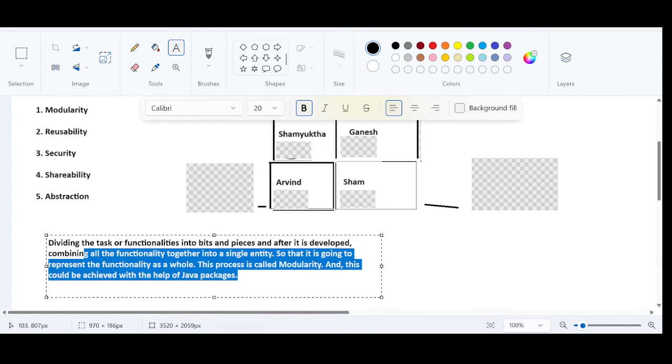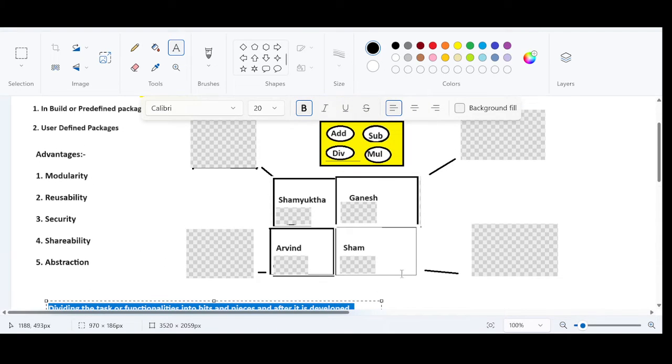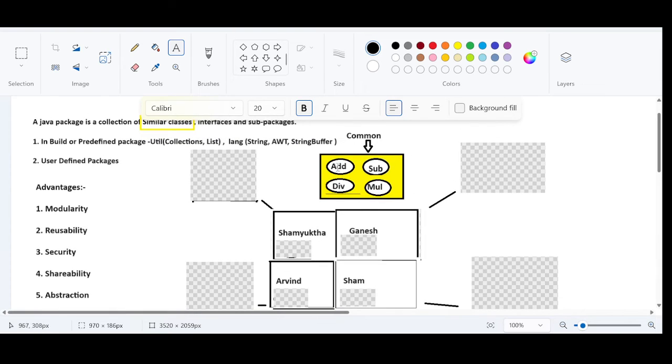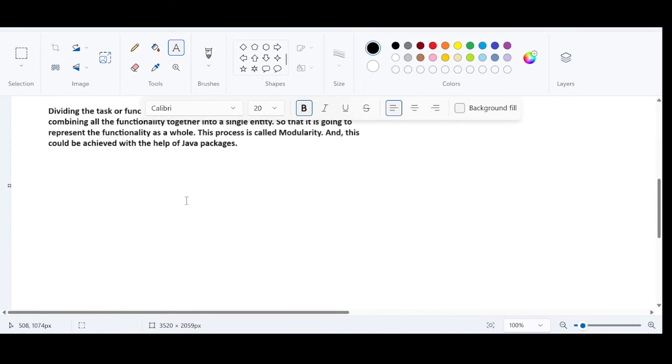This definition is required. If you want to understand this definition, these things are required, right? I hope this is making some sense, right? Dividing the task and combining the task together. Today we have learned how to ensure that all the functionalities are placed under one package. All the similar functionalities are placed under one package. Right? So this is making some sense. Let's go and discuss another topic.